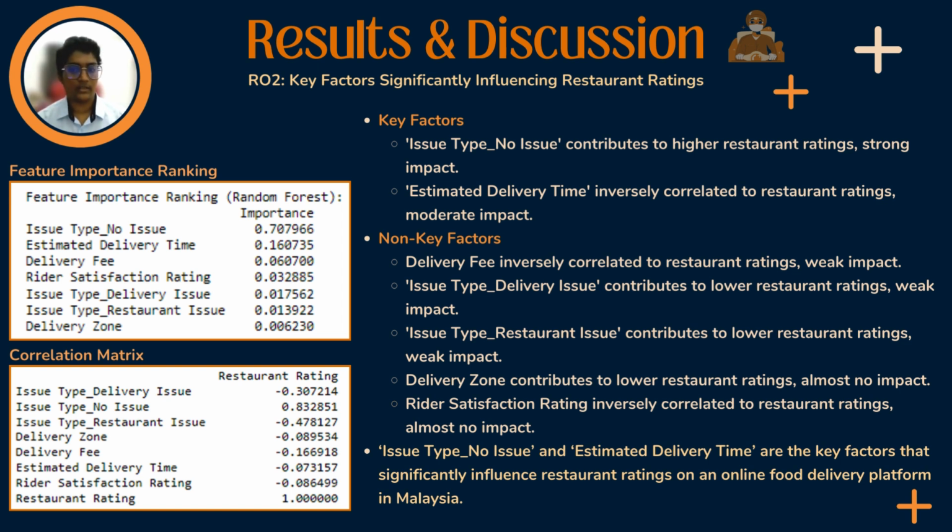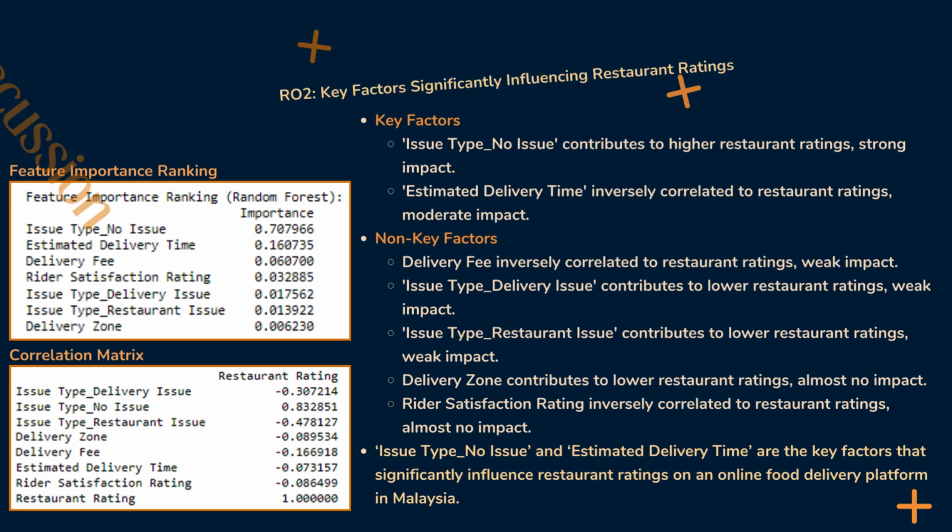Other variables analyzed in this research were deemed as non-key factors, such as delivery fees, delivery issues and restaurant issues, delivery zones and rider satisfaction ratings, due to their low importance scoring and a weak impact on restaurant ratings, indicating they play a lesser role compared to the absence of issues and timely delivery. Thus, the key takeaway here is issue type no issue and estimated delivery time are the key factors significantly influencing restaurant ratings on Malaysian online food delivery platforms.